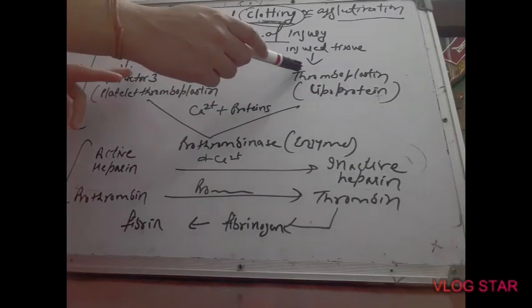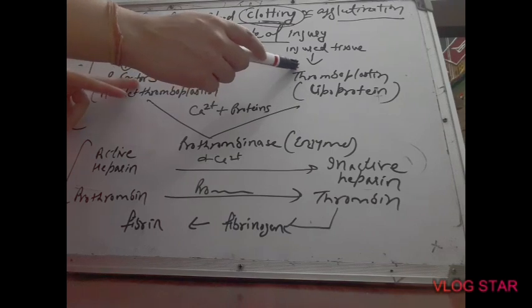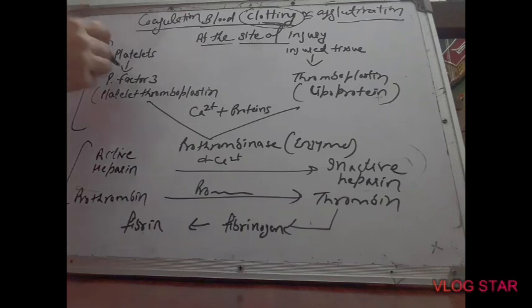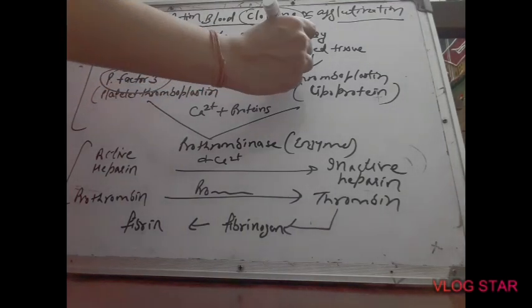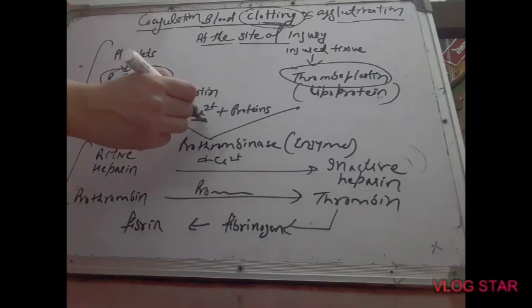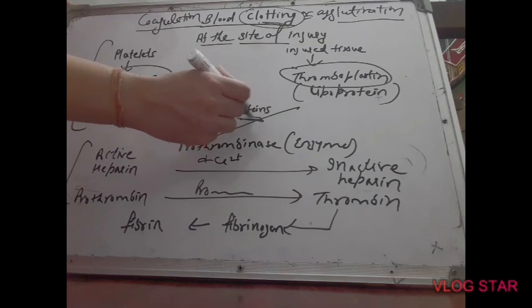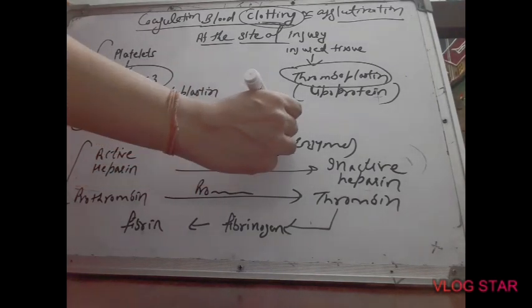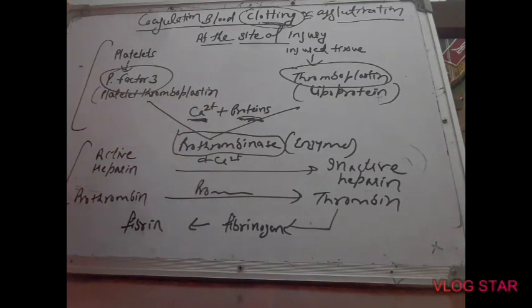Both types of thromboplastin, platelet factor 3 and tissue thromboplastin, combine in the presence of calcium and some blood proteins, and result in the formation of an enzyme called prothrombinase.